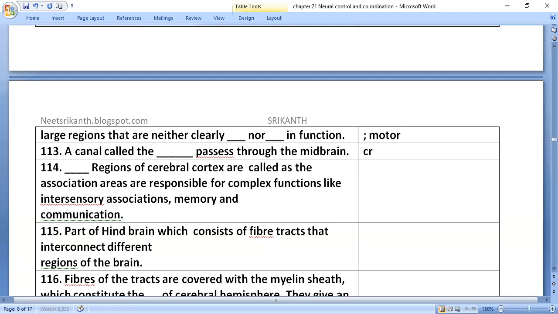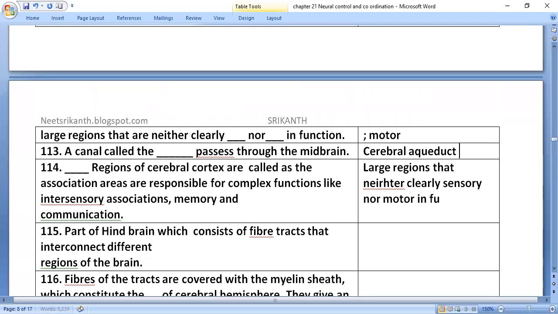The association areas of the cerebral cortex are large regions that are neither clearly sensory nor motor in function. They are responsible for complex functions like intersensory association, memory, and communication.